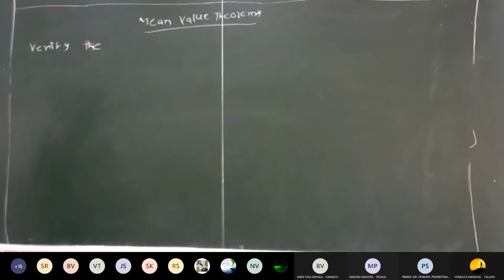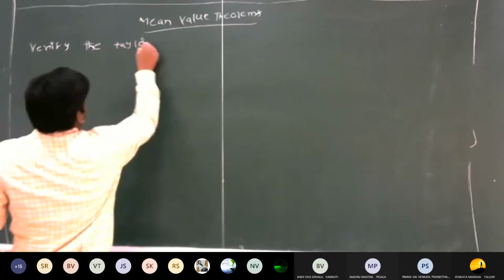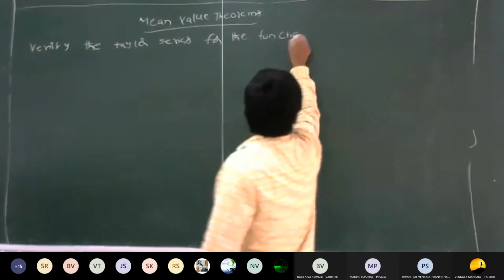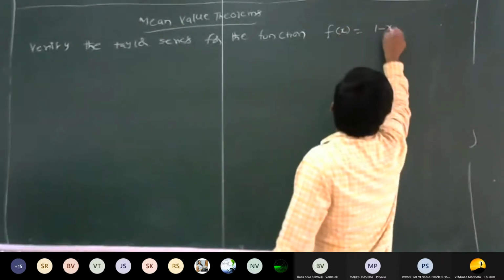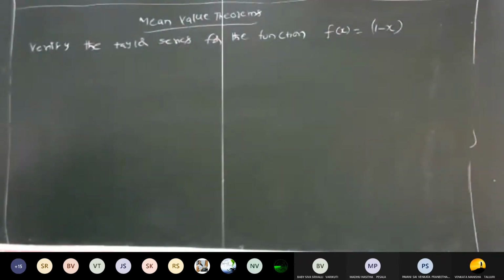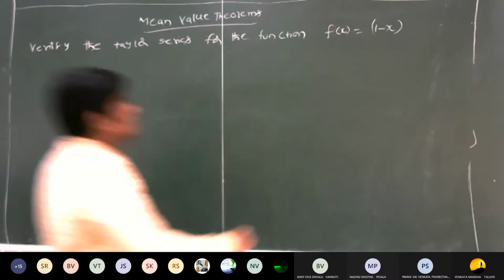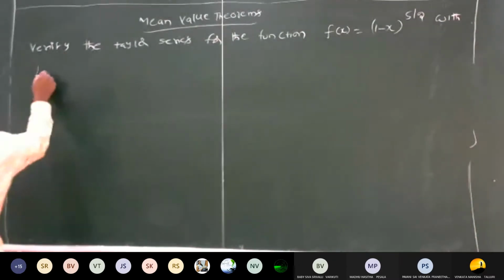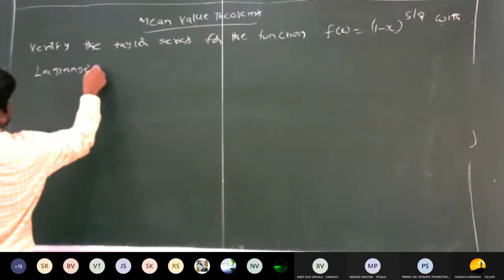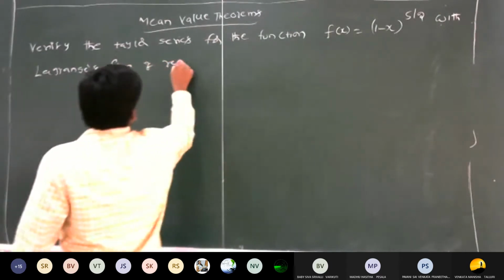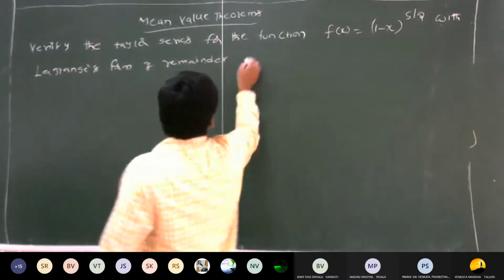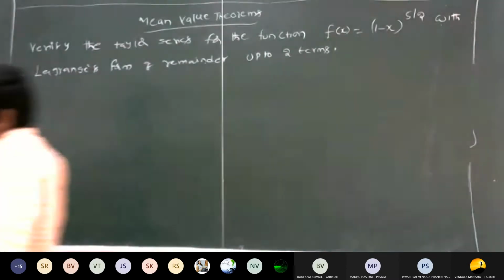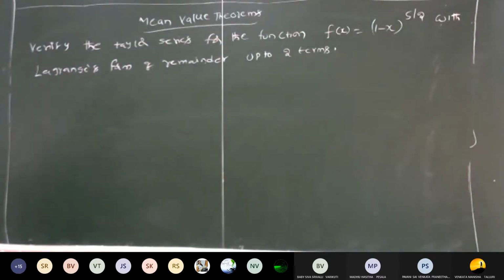Verify or justify, both are the same, right? Verify the Taylor series for the function f of x is equal to 1 minus x whole power 5 by 2 with Lagrange's form of remainder up to 2 terms in the interval 0, 1.